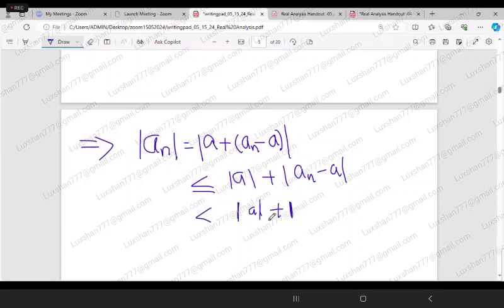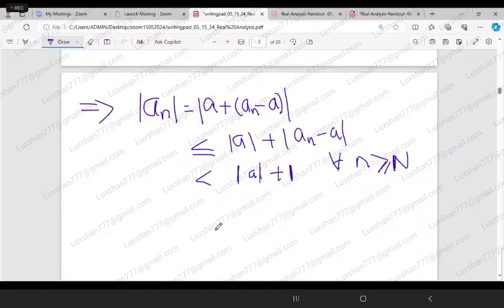Mod of a_n is less than mod of a plus 1 for all n greater than or equal to that particular N. So this is true for all n greater than or equal to that particular N. Now, what can I say? Now if I take M as the maximum of... okay, so look at this carefully, I'm explaining it again.